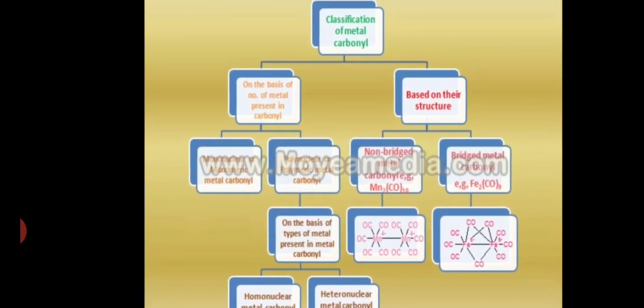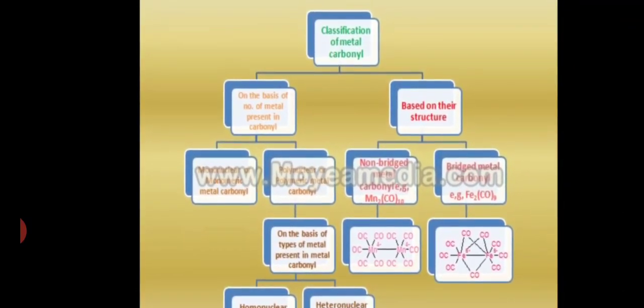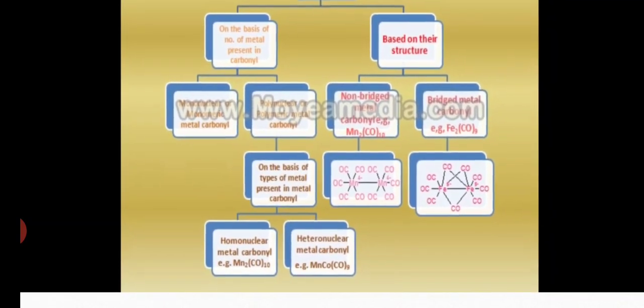Here is the classification of metal carbonyls. Metal carbonyls are classified on the basis of the number of metals present in a carbonyl and based on their structures. First we see the basis of the number of metals present.